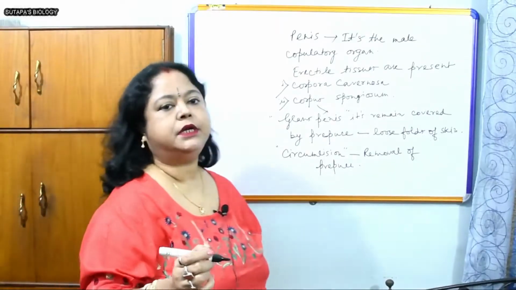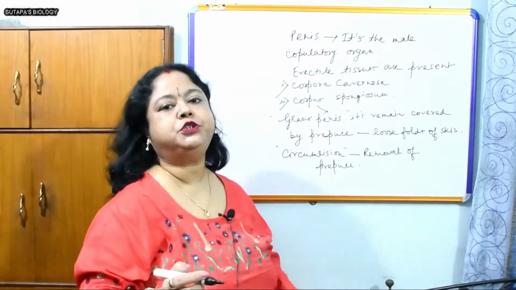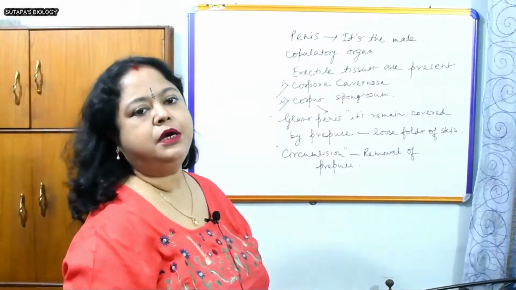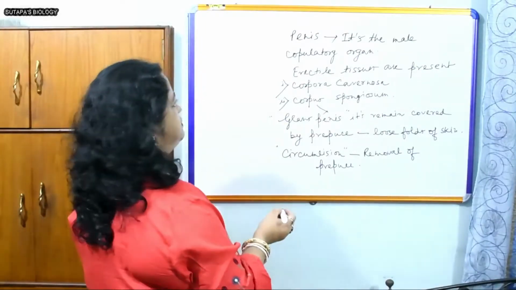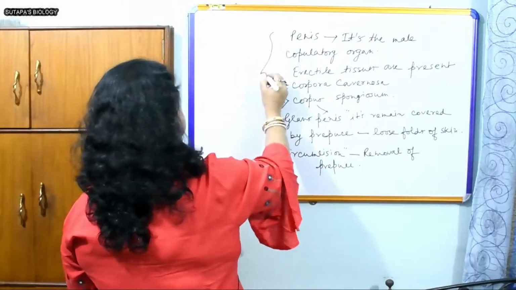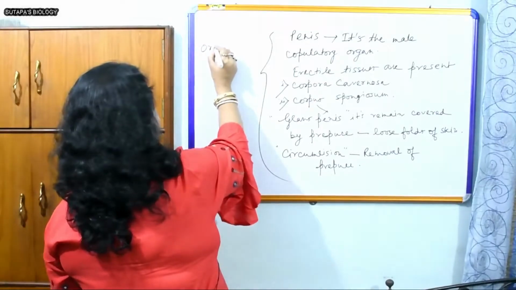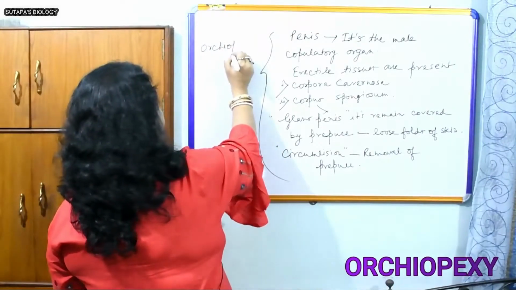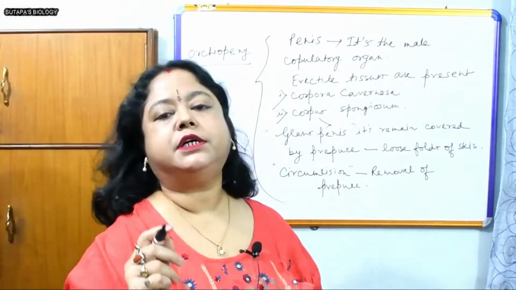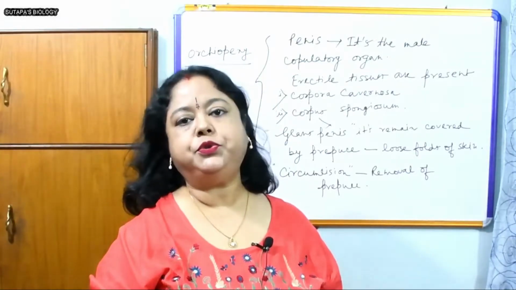Inside the penis, there are three blood sinuses. During sexual excitement, they remain filled up with blood, and that's why the erection takes place. And another thing about the testis, that is orchiopexy. Orchiopexy is a clinical term for the surgical method of descending the testis into the scrotum.